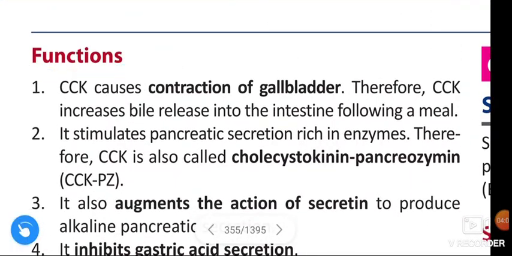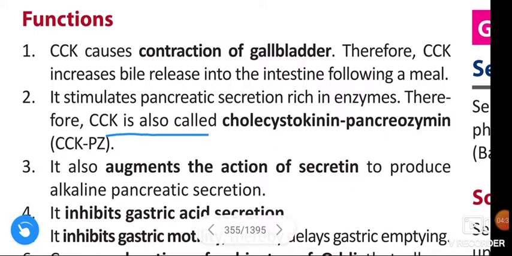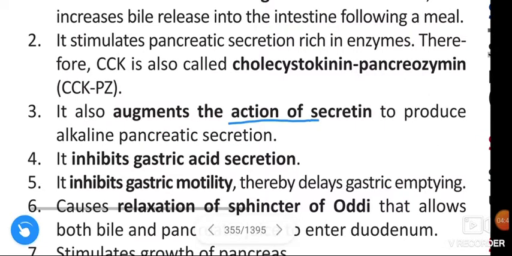First function: cholecystokinin causes the contraction of the gallbladder. Therefore, it increases the bile release into the intestine following a meal. It stimulates pancreatic secretion rich in enzymes. Therefore, cholecystokinin is also called pancreozymin. It also augments the action of secretin to produce alkaline pancreatic secretion.